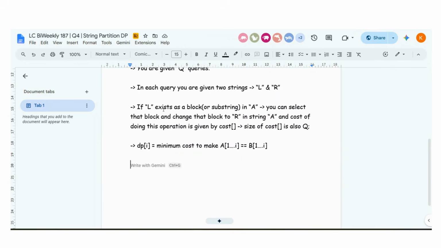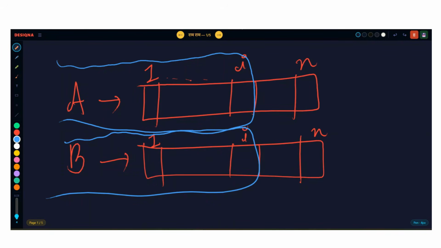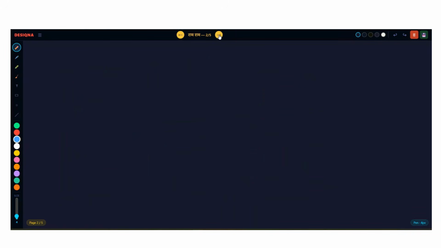Guys, the queries can be of different types also, but you don't need to worry. Clear? So now try to think what will be the formula. This is A. This is index 1. You are at index I. Try to pick the last block which can do the job easily. Sometimes we can decide to pick a block and sometimes we can decide not to do anything. It is totally our choice. So guys, what is the first option? I will show you right here in front of you. This is string A. This is string B.